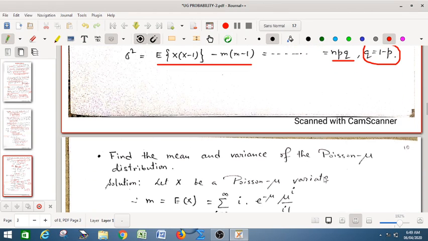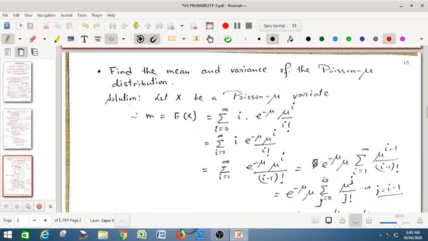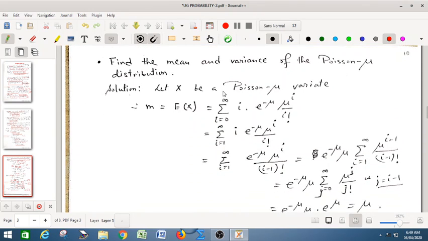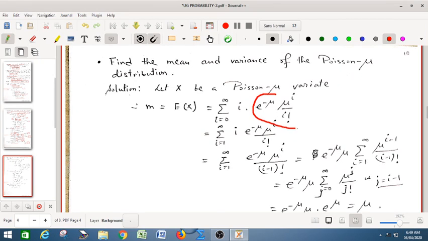Next we will find out the mean and variance of the Poisson mu distribution. Let x be a Poisson mu variate. So the expectation of x is summation i equal to 0 to infinity of i into f i, from the definition. For the Poisson distribution, f i is given by e to the power minus mu, mu to the power i, divided by i factorial, and mu is the only parameter of the Poisson distribution.